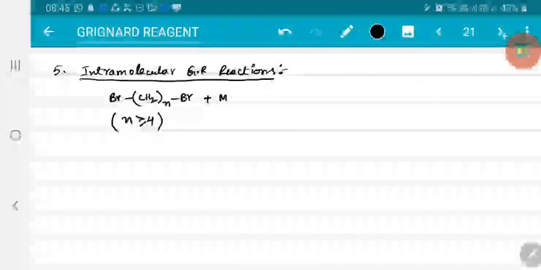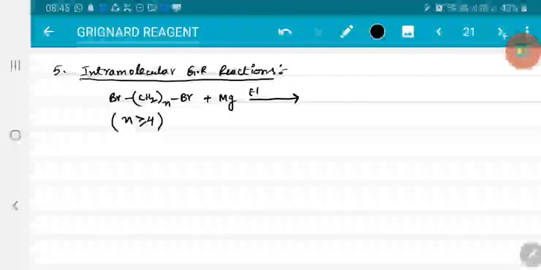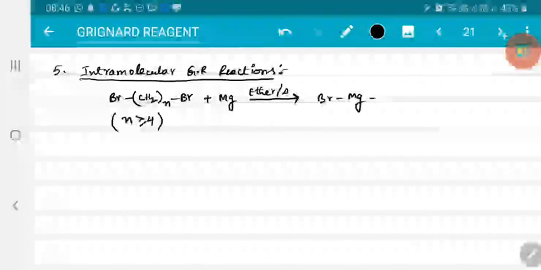So this is allowed to react with Mg in presence of ether, then you will get a Grignard reagent, that is BrMg(CH2)nMgBr.